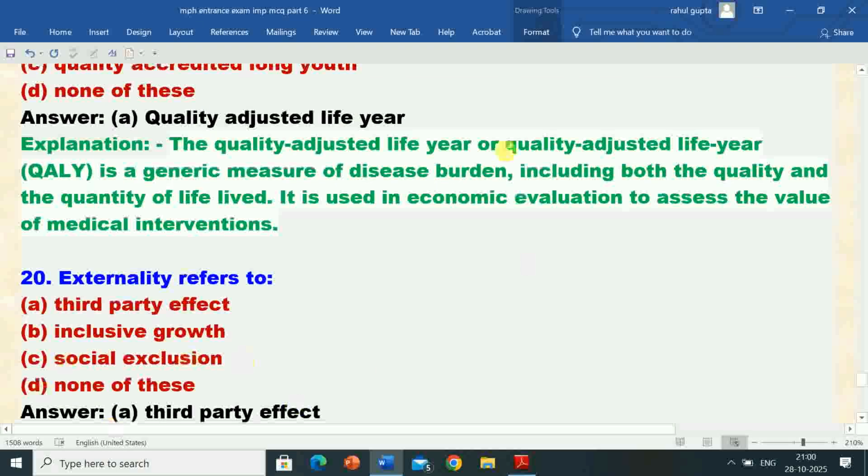Its explanation is the quality adjusted life year, QALY, is a generic measure of disease burden including both the quality and the quantity of the life lived. It is used in economic evaluation to assess the value of medical interventions.